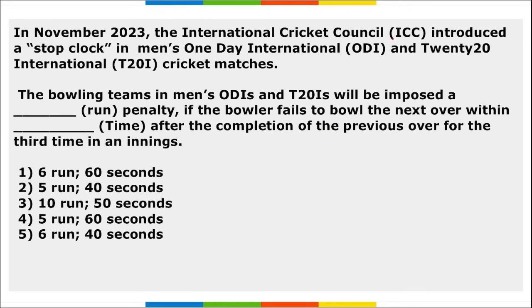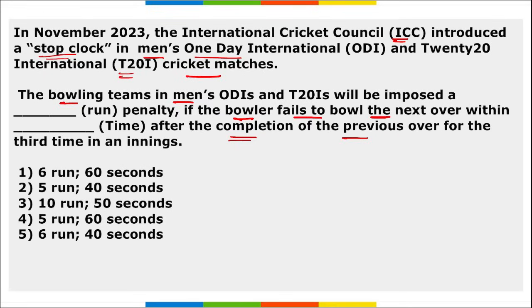Next, in November, ICC introduced a stop clock in men's ODI and T20 international cricket matches. Question asked here is, the bowling team in the men's ODI and T20 will be imposed a dash run penalty if the bowler fails to bowl the next over within dash time after the completion of the previous over for the third time in an inning. That means a new rule has been introduced here.